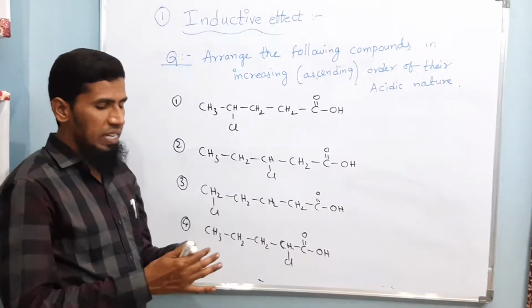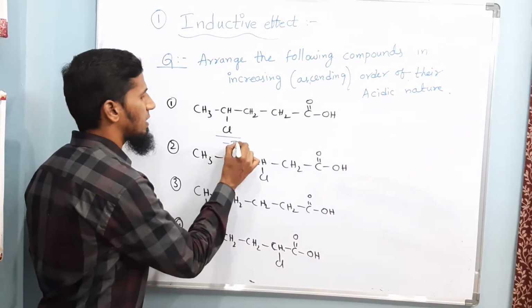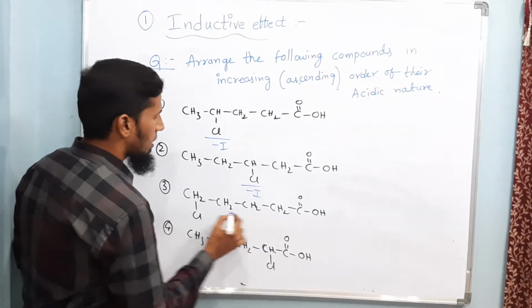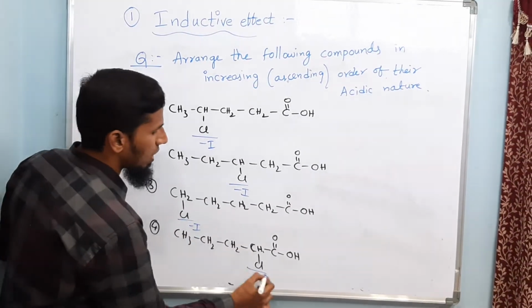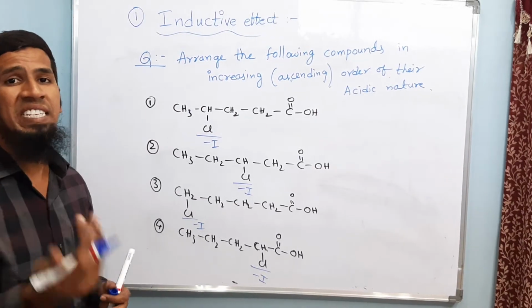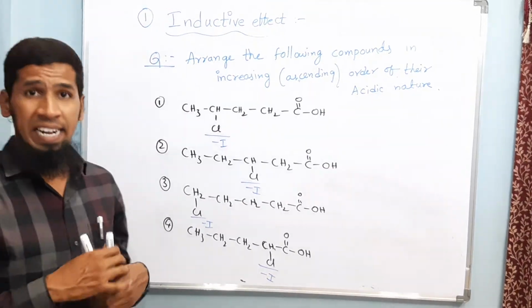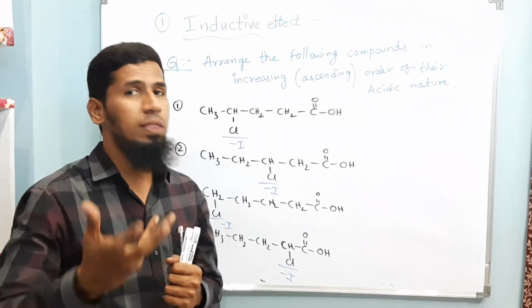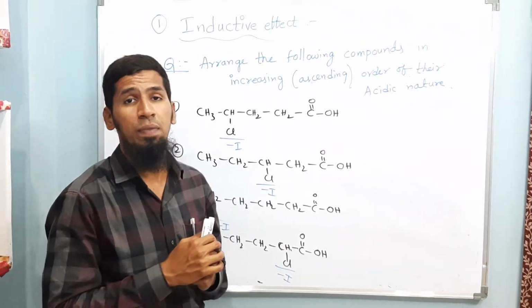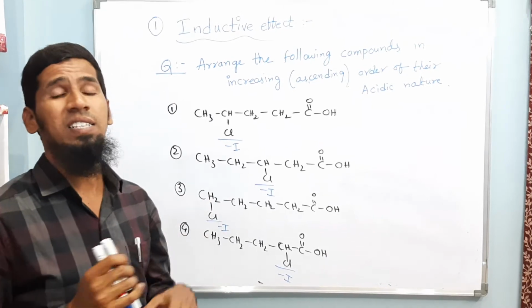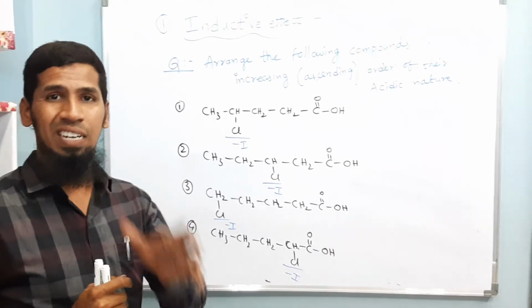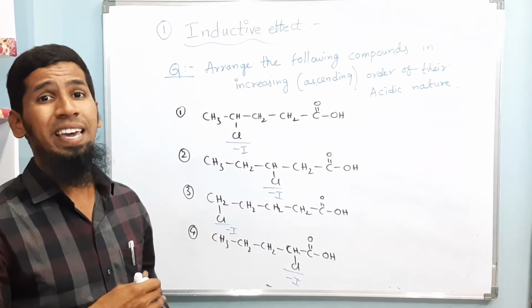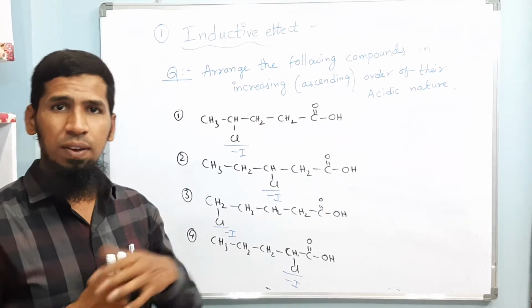So we know chlorine is a minus I group. So all are minus I groups over here. What is the role of a minus I group? A minus I group increases the acidic nature. Okay, we are studying the inductive effect. So the inductive effect diminishes after how many carbons? Just now I told you in the explanation of the inductive effect, that is the third carbon. The inductive effect can be seen only till the third carbon, and the effect will be greater when a group is nearer to the compound.